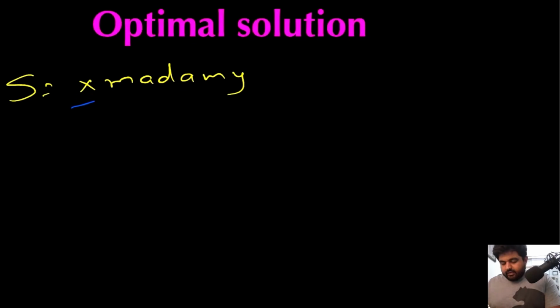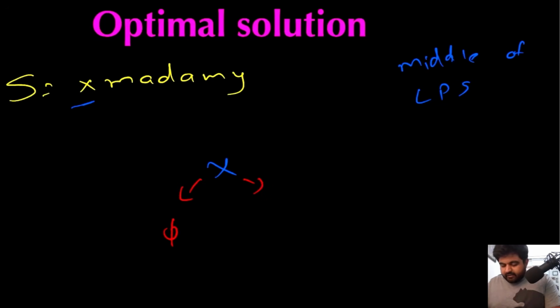So first of all, we are going to take this value X. Now we are going to expand upon the corners. We are going to see whether this X could be the middle of the longest palindromic substring. If that is the case, then we will expand upon this X. So we will try to see its left value and right value. The left value is actually null and the right value is actually M.